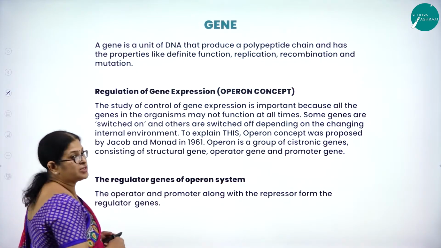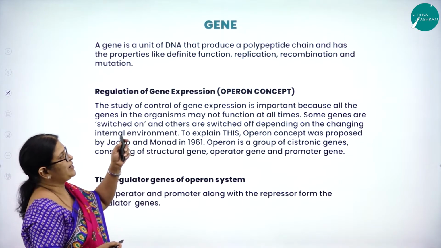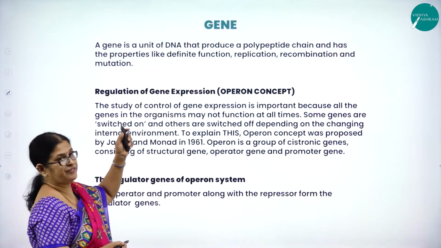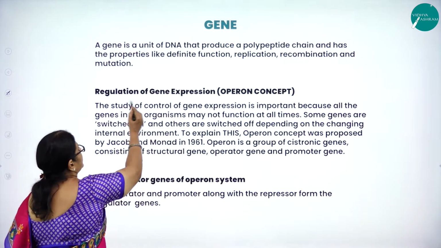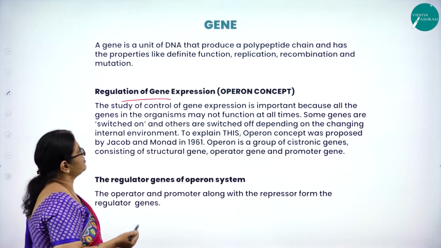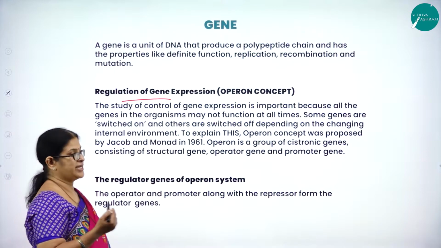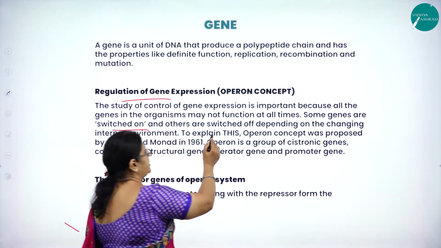So I repeat, what is a gene? A gene is a unit of DNA that produces a polypeptide chain and has properties like definite function, replication, recombination and mutation. So what is regulation of gene expression? It is nothing but the control of gene expression. Whenever we want the genes, they are expressed or switched on. Whenever we don't want the genes to be expressed, they are switched off.